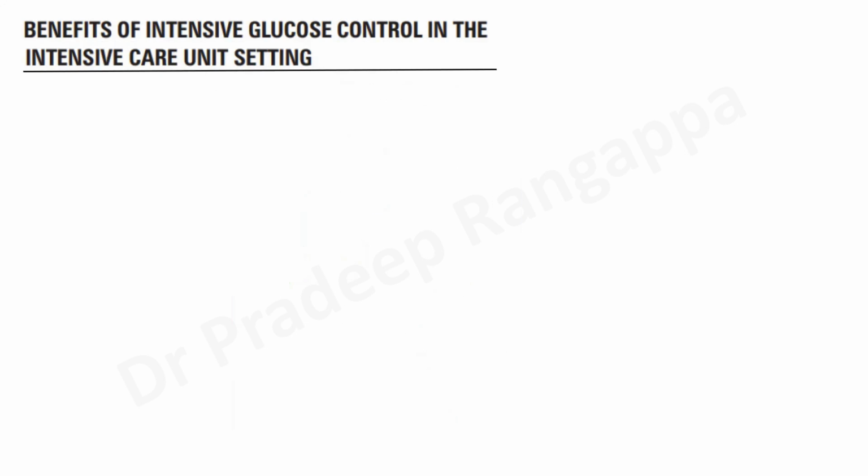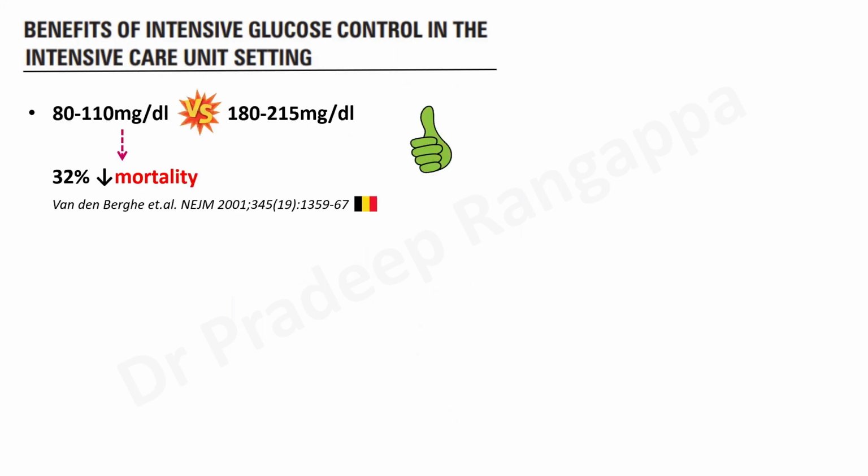So there are a few landmark studies. The first study that made news about the benefit of intensive glucose therapy came from the Van den Berghe study. This came from the Belgian group in 2001, and it was published in NEJM. Here, Van den Berghe compared two groups of patients. This study was done in surgical ICU patients.